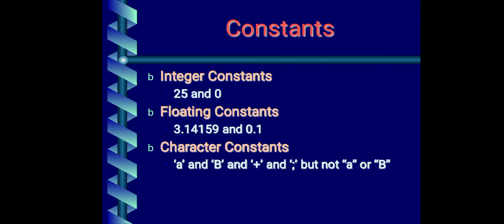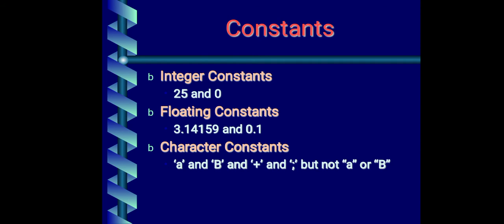Constants are the numbers or characters which do not change their value throughout the execution of the program. There are three types of constants. One is the integer constant, next is floating point constant, and another one is character constant.